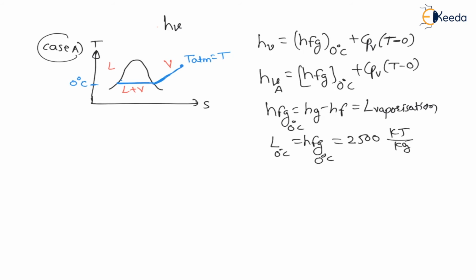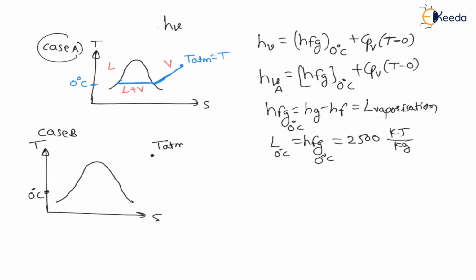Now let us consider another condition, case B. In case B, let us draw the TS diagram again, temperature versus entropy, and here there will be a liquid vapor dome. There is a 0 degree Celsius temperature, and there is the atmospheric temperature, which is nothing but T, right? And let us say here the phase change is at dew point temperature, right?